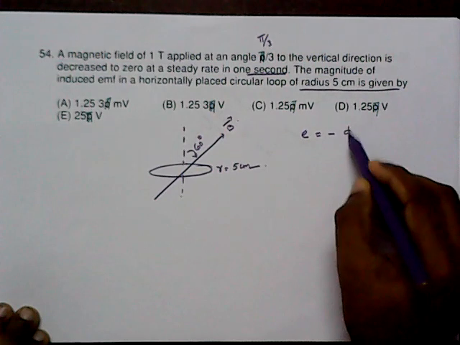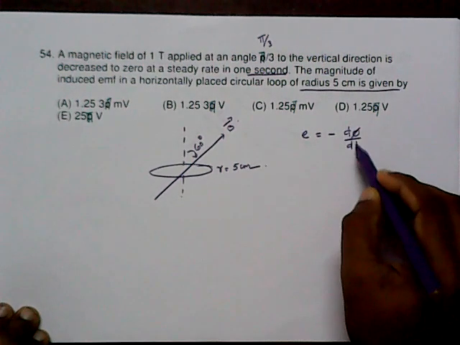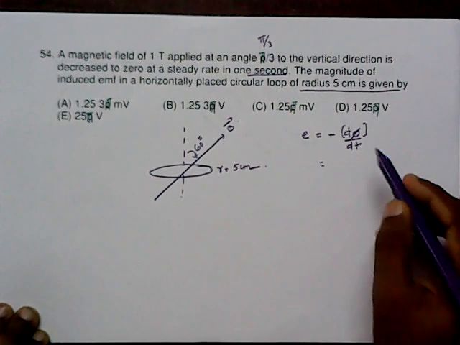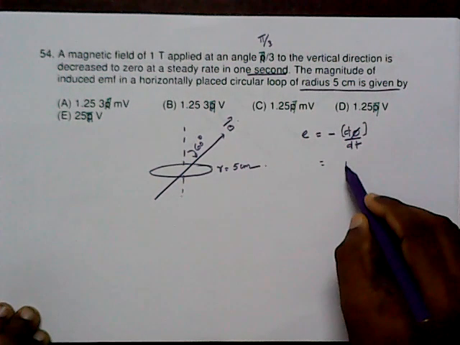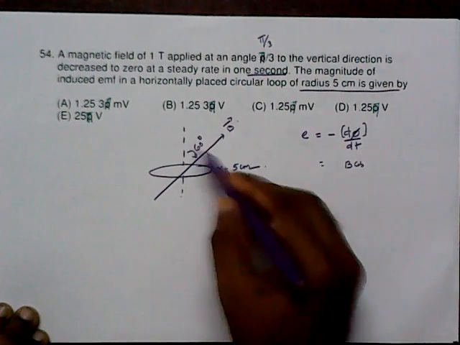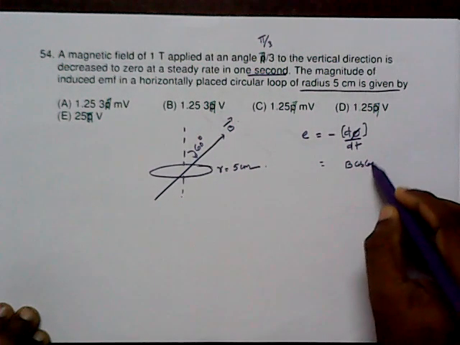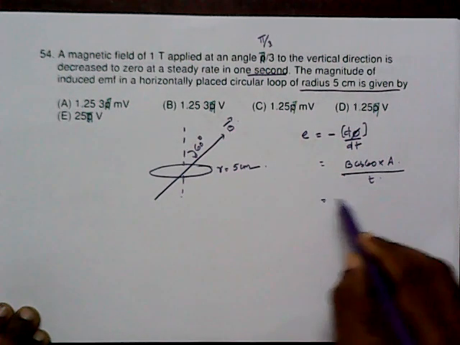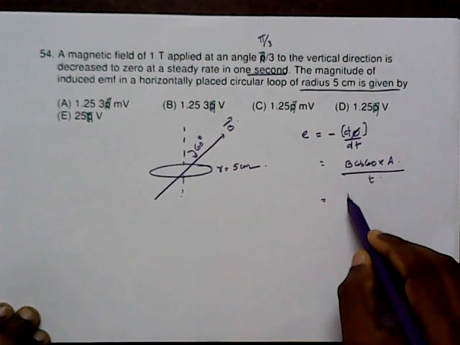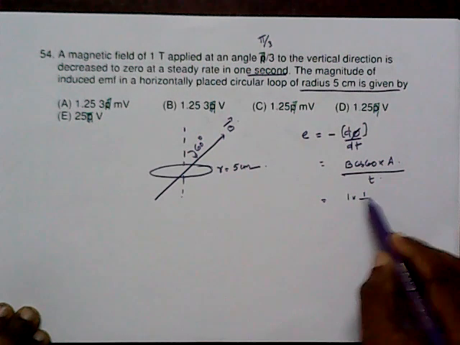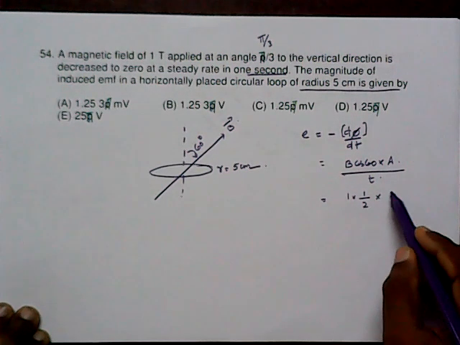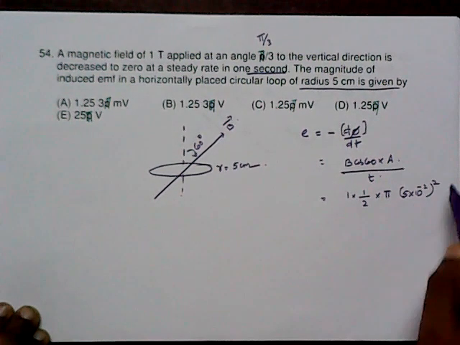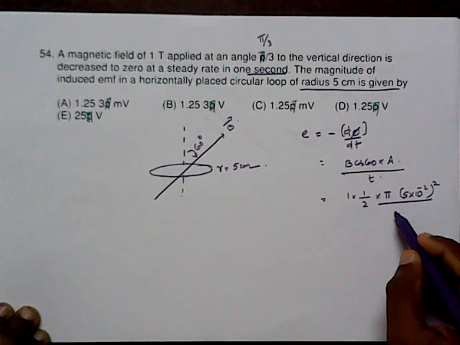It is nothing but equal to minus d phi by dt, that is the change in magnetic flux by time. In magnitude it is B cos 60 into that area, divided by the time. So the magnetic field is 1, cos 60 is 1 by 2, into that area, that is pi into the radius 5 centimeter, 5 into 10 raised to minus 2, squared, divided by the time t.